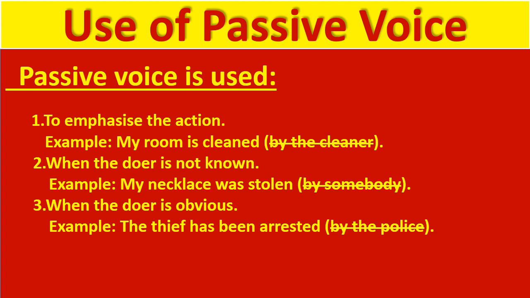Passive voice is also used when the doer is not known. For example, my necklace was stolen by somebody. Now there is no need of saying by somebody when we don't know the doer. Passive voice is also used when the doer is obvious. We know who has done it. For example, the thief has been arrested, and it is obvious by the police. So no need to mention it.